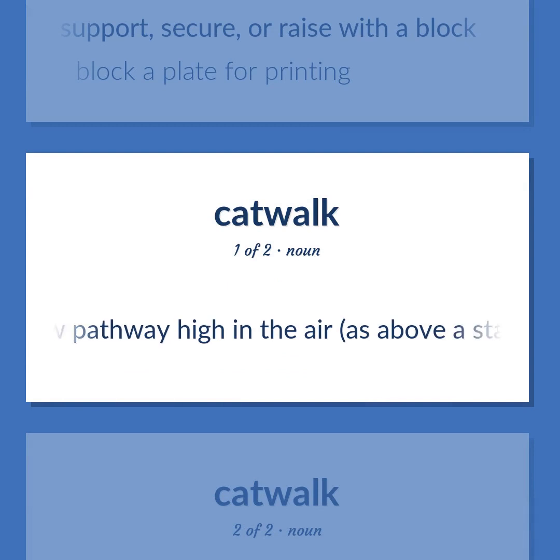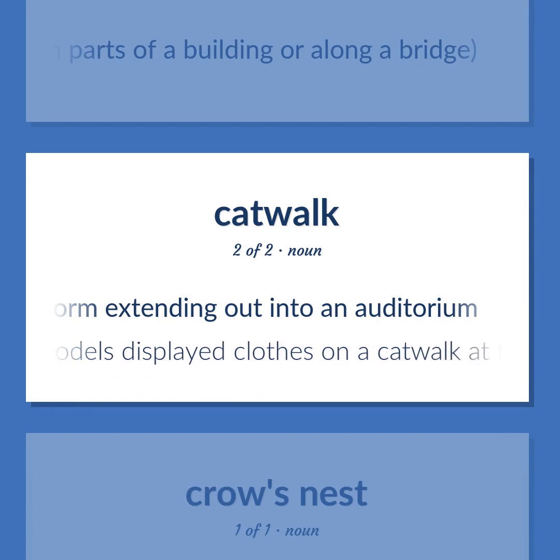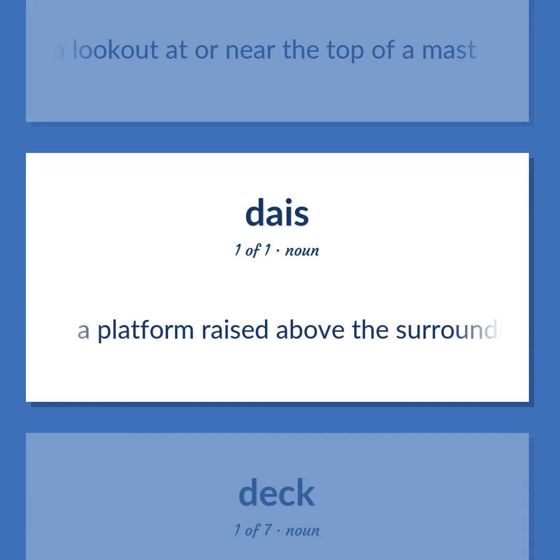Narrow pathway high in the air, as above a stage or between parts of a building or along a bridge. Narrow platform extending out into an auditorium. Models displayed clothes on a catwalk at the fashion show. Platform for a lookout at or near the top of a mast. A platform raised above the surrounding level to give prominence to the person on it.